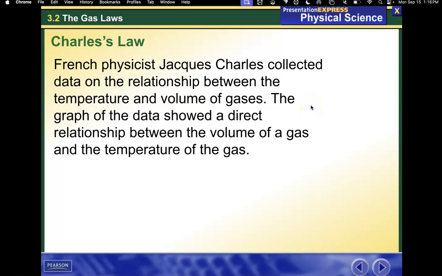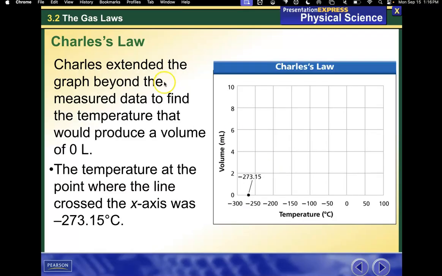Charles's law. French physicist Jacques Charles collected data on the relationship between the temperature and volume of gases. The graph of the data showed a direct relationship between the volume of a gas and the temperature of a gas. Charles extended the graph beyond the measured data to find the temperature that would produce a volume of 0 liters. The temperature at the point where the line crossed the x-axis was negative 273.15 degrees Celsius.